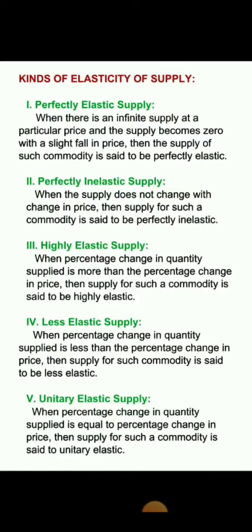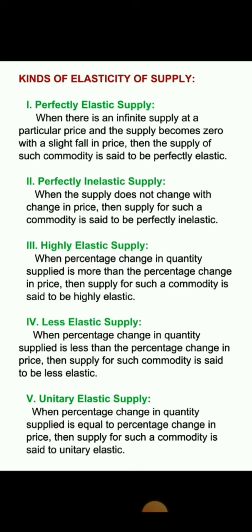The third one is highly elastic supply. It means when the percentage change in quantity supplied is more than the percentage change in price, then supply for such a commodity is said to be highly elastic. It means if the price changes by 20%, then the effect on the quantity supplied will be more.